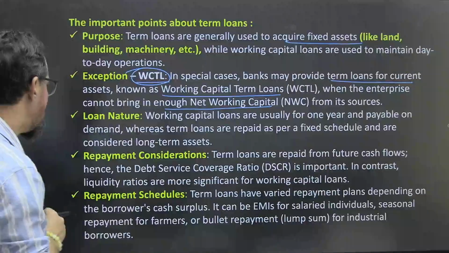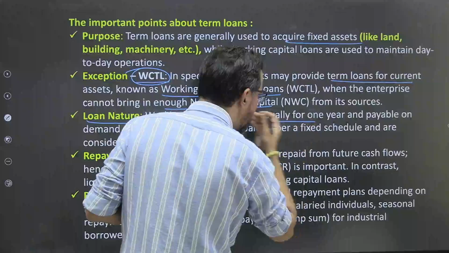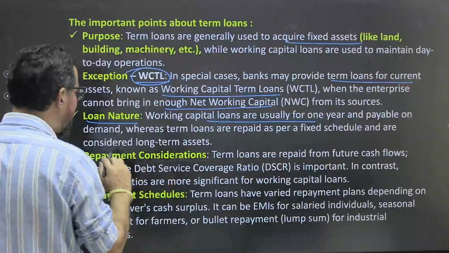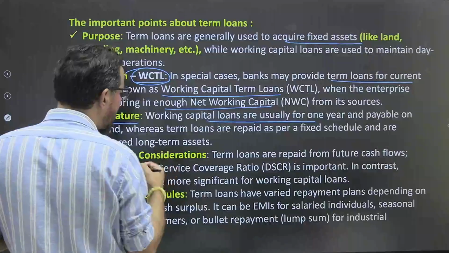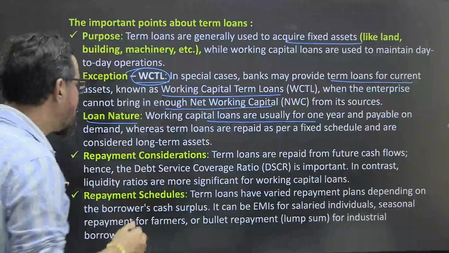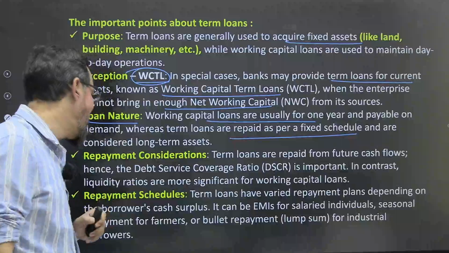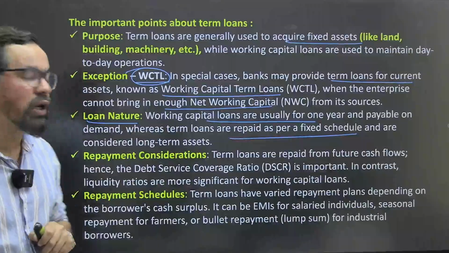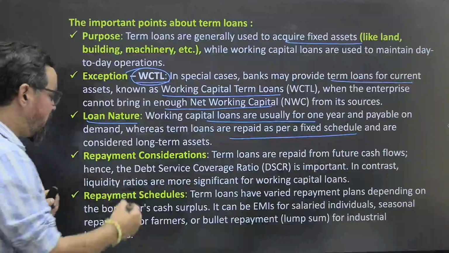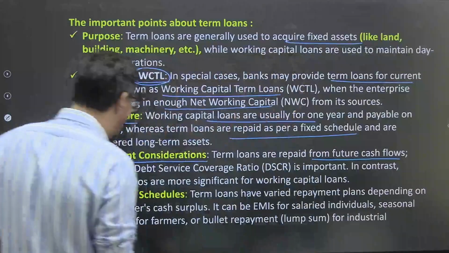So loan nature: working capital loans are usually for 1 year and payable on demand, like we have cash credit, overdrafts or any other one. Whereas term loans are repaid as per the fixed schedule and are considered long-term assets. Repayment consideration: term loans are repaid from future cash flows.